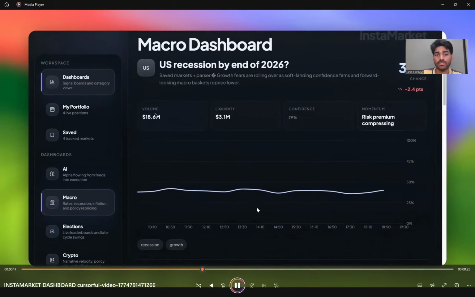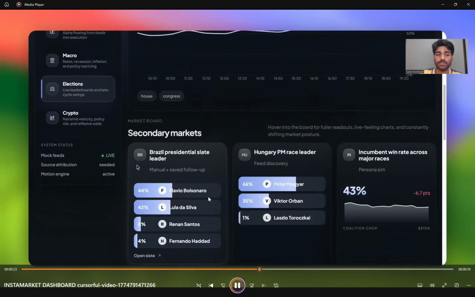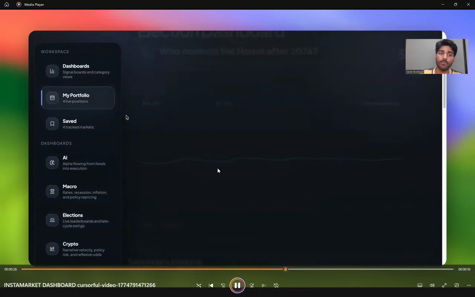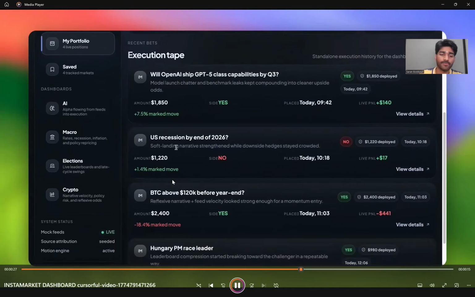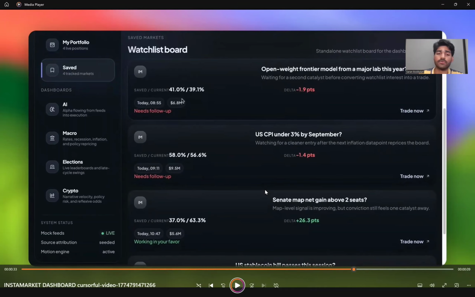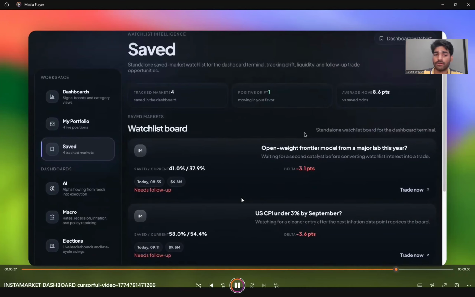And then you can also see your saved or watch later markets, like the wish list. And also this is your portfolio: all the bets you have placed, how much did you bet, how much has moved after your bet, and how much is your live P&L. In the saved, which is the watch later, you can see all the markets you have saved for later, and how much they have changed since you bookmarked them.